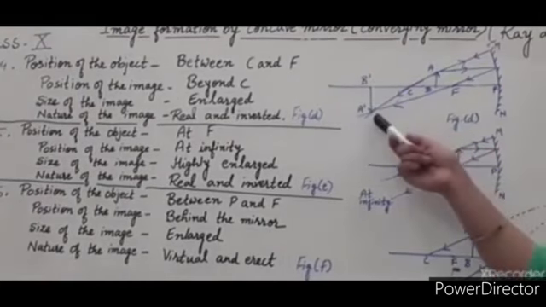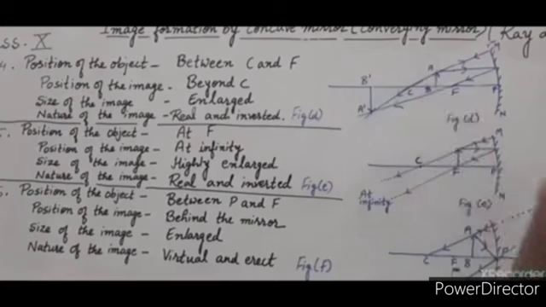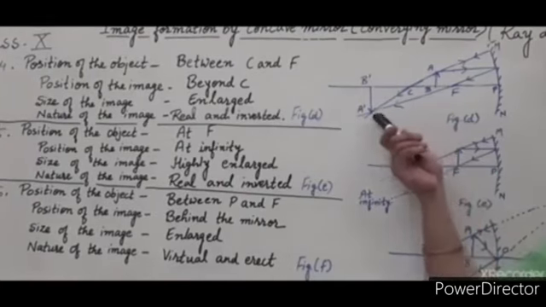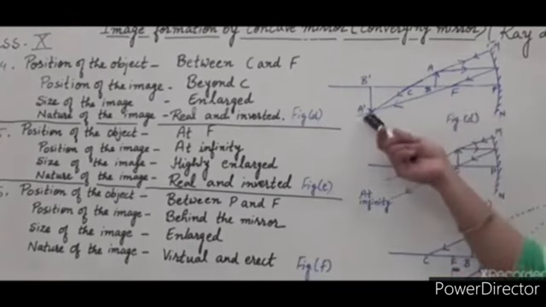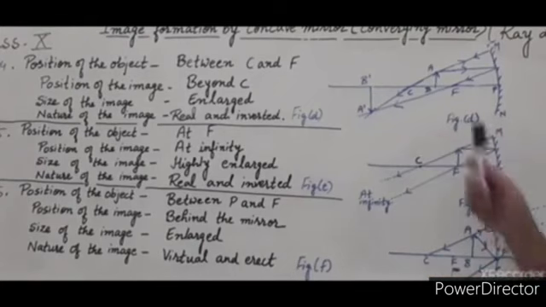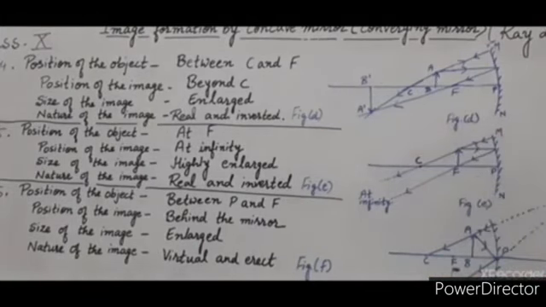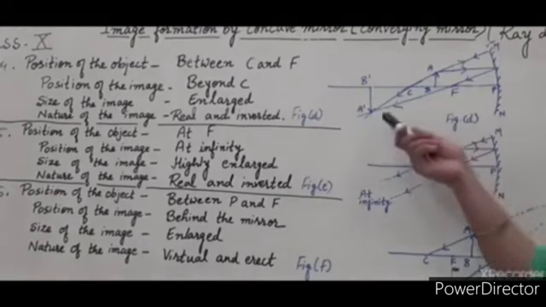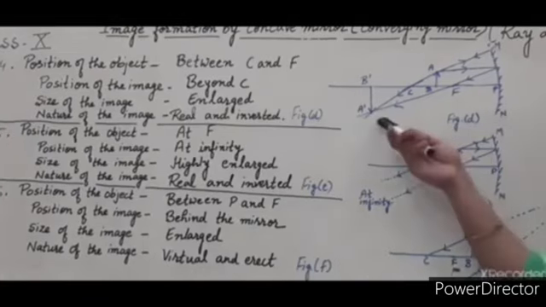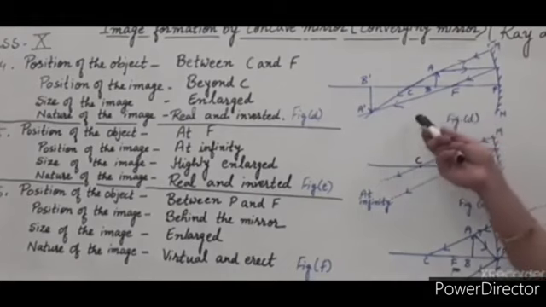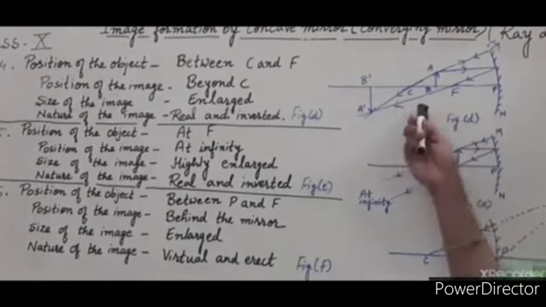The position of the image is beyond C. The image is formed beyond C. In this case, the size of the image is enlarged. As compared to the object, the image is bigger in size. Third, the nature of the image: the image is real and inverted. The image can be obtained on a screen, but it is upside down. So this is the fourth case, figure D, depicting the fourth case.